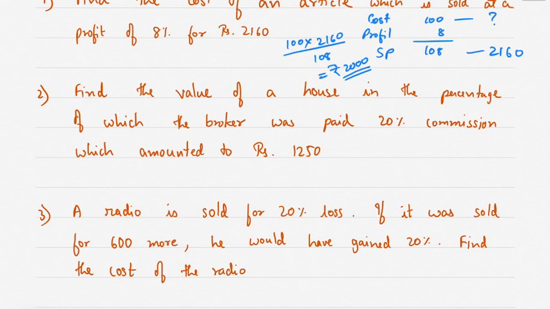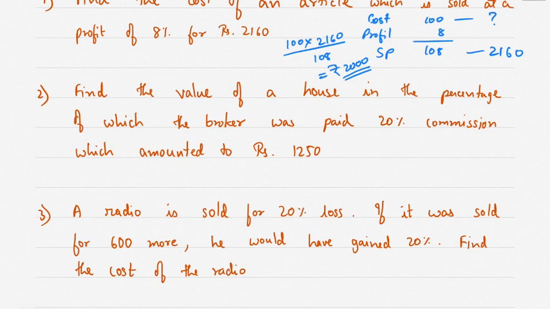Next, find the value of a house in the percentage of which the broker was paid 20% commission, which amounted to rupees 1250. What is the value of the house? And commission paid was 20%.